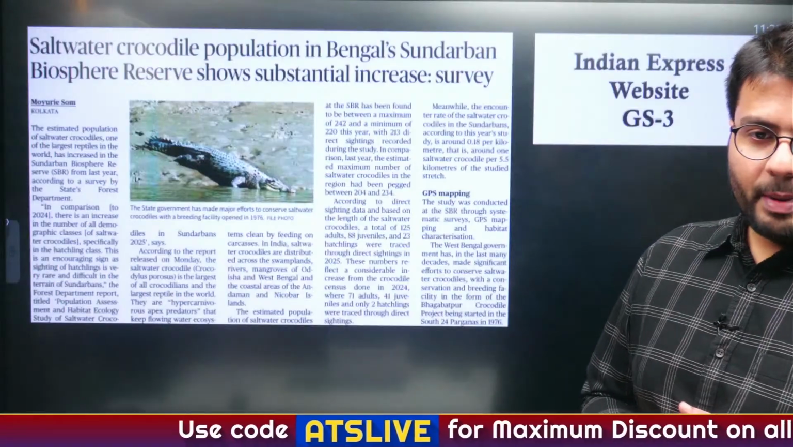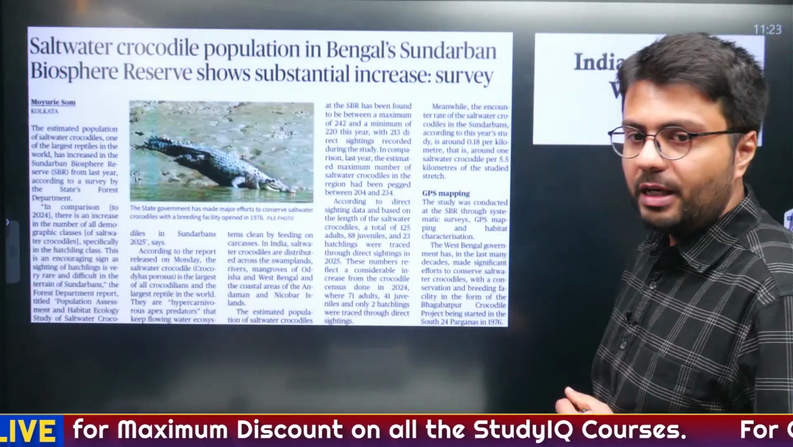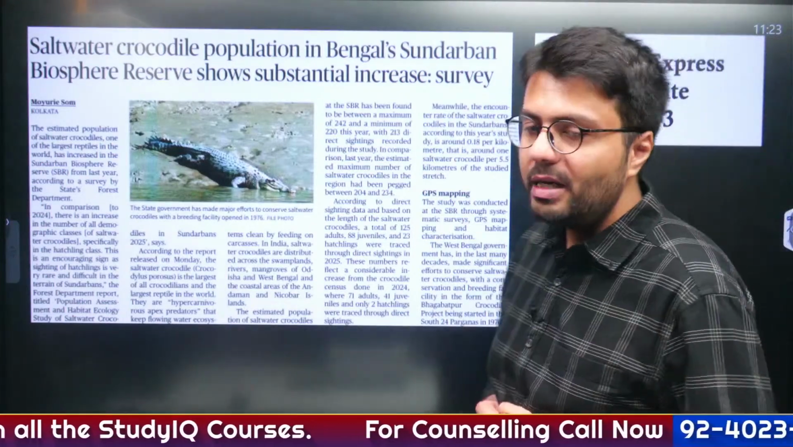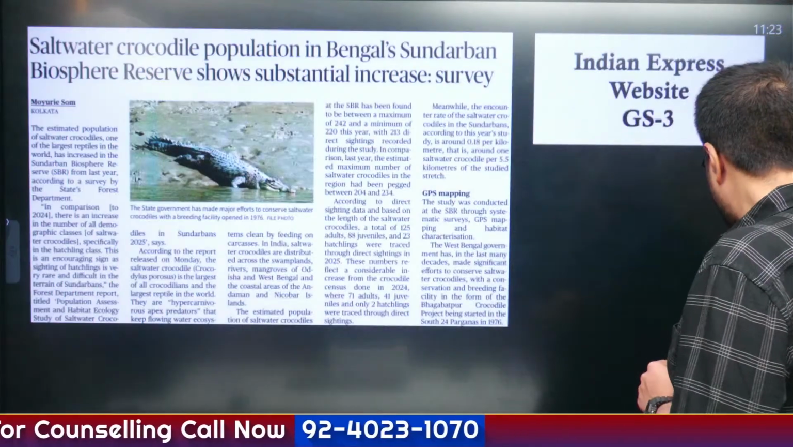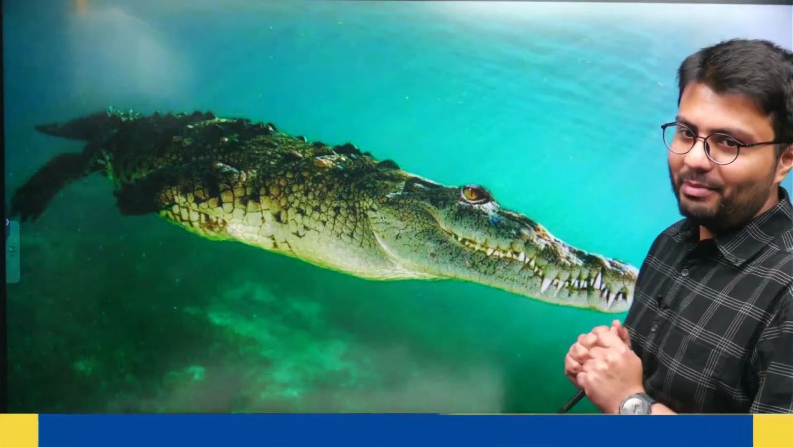Now let us start by understanding the saltwater crocodile, because the saltwater crocodile population in Bengal's Sundarban Biosphere Reserve has shown a substantial increase. This is the news article that we are going to take. Now this is the species that we are going to cover. See how majestic and how dangerous it looks at the same time. This is the saltwater crocodile.